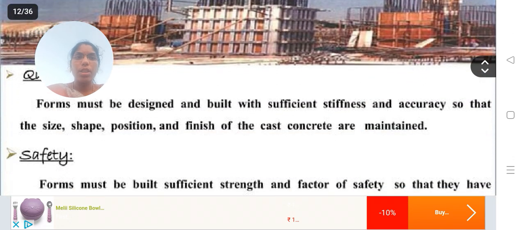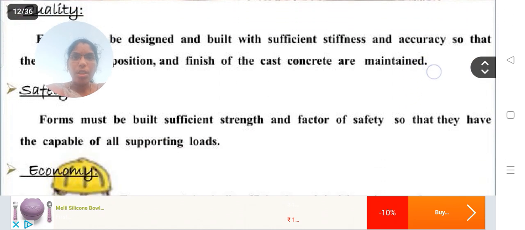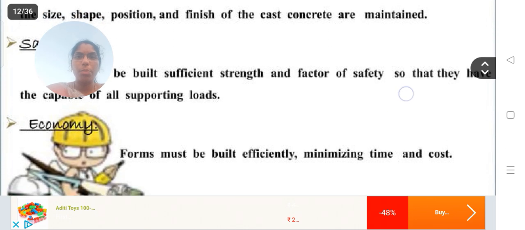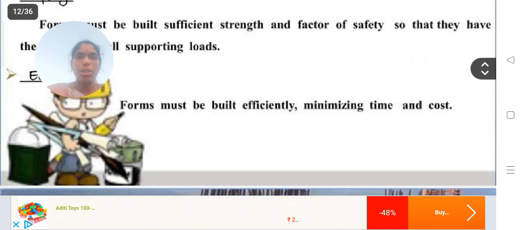Quality: sufficient stiffness and accuracy, so that the size, shape, position and finish of the concrete deviations are minimized. Safety: sufficient strength and factor of safety, so that they are capable of supporting all loads. Forms must be built efficiently, minimizing time and cost.